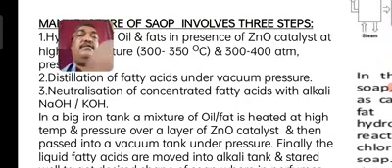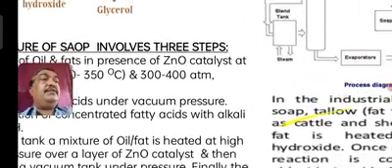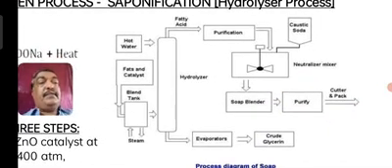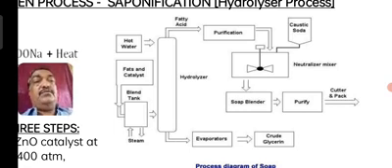Now with this I want to move to the other important part, which you can see here. This is a flow chart one has to remember. It's a big tank. I have shown a big iron tank. From the top, hot water is blown, meaning water in vapor form is allowed to flow from the top. At the bottom there is another arrow mark I have shown. At this stage, one has to keep the zinc oxide catalyst in a porous form.